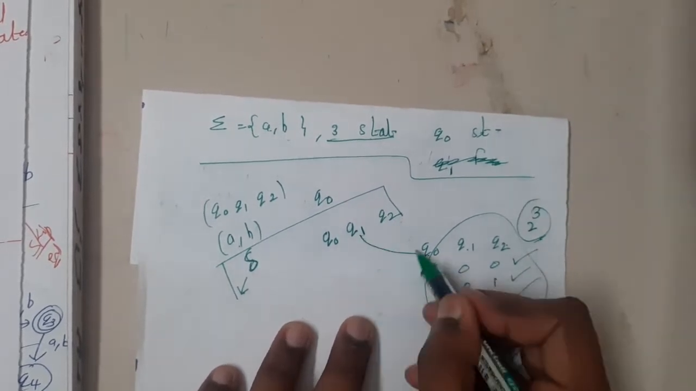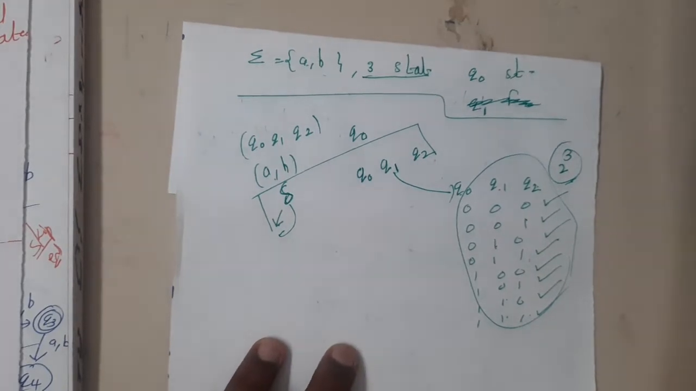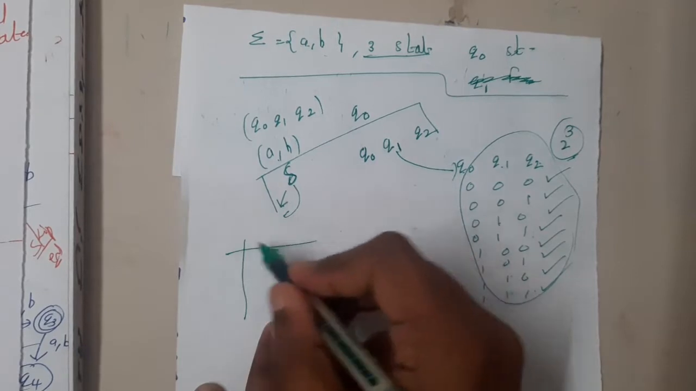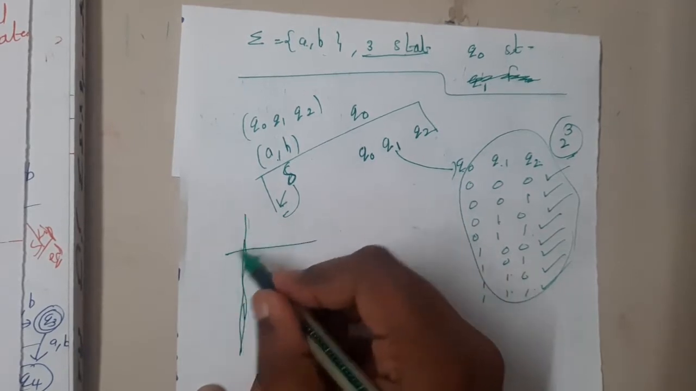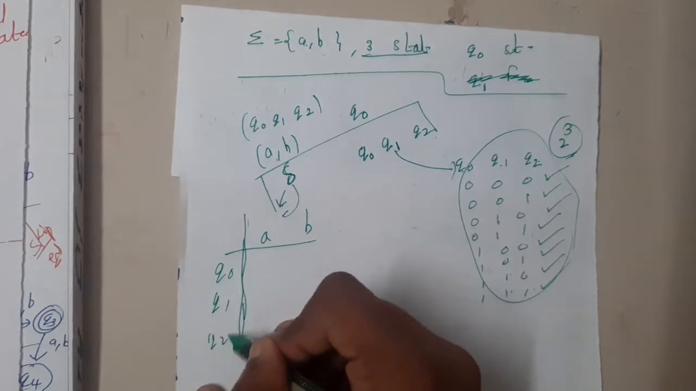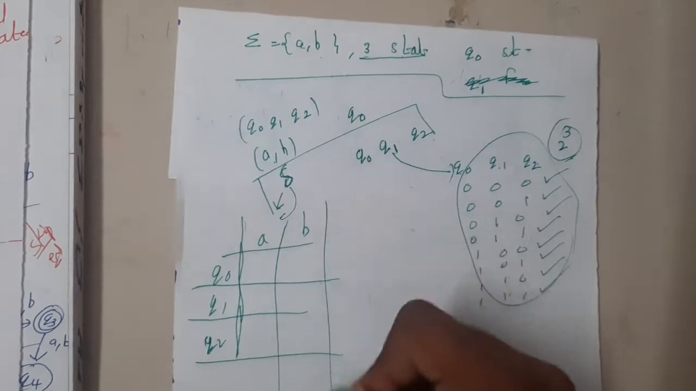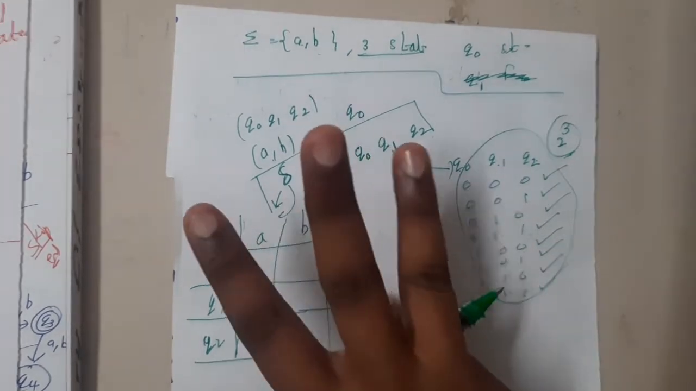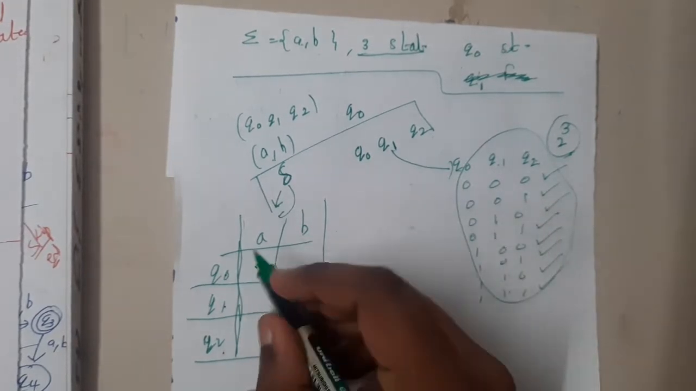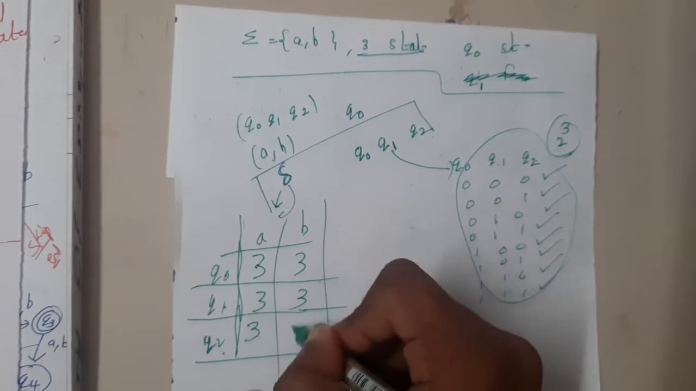Got it? Now when it comes to transitions, let us draw the transition table so that we will get a clear idea. Here we are having a and b, and here we are having q0, q1, q2. If you observe carefully, each of these boxes can be filled with any one value among the 3. So q0, q1, q2, any one of them you can select. So here we are having 3 options, 3 options, 3 options, 3 options, 3 options, 3 options.